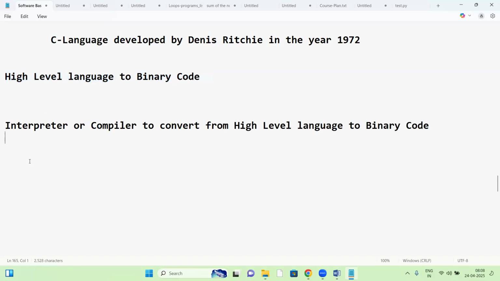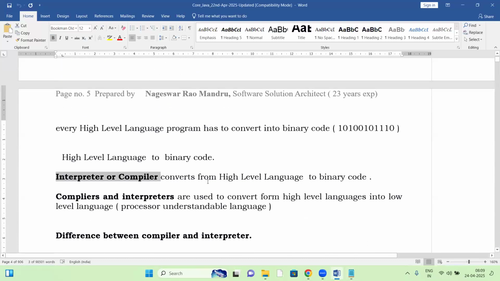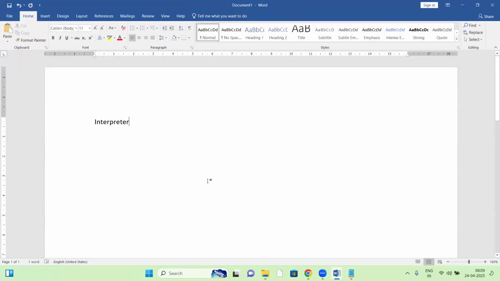Now the topic is about interpreter and compiler. Let us see about interpreter and compiler. First, let us see about the interpreter.